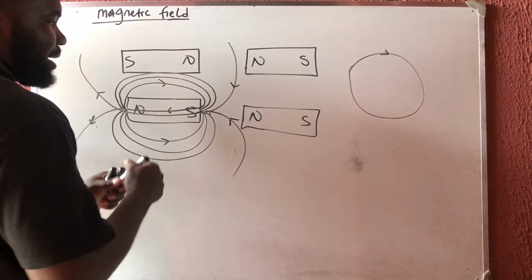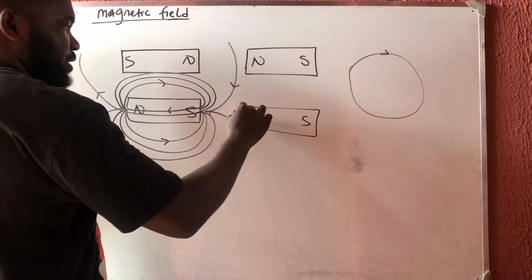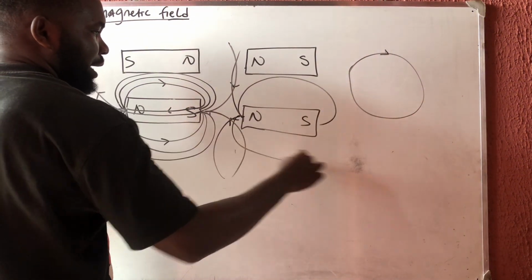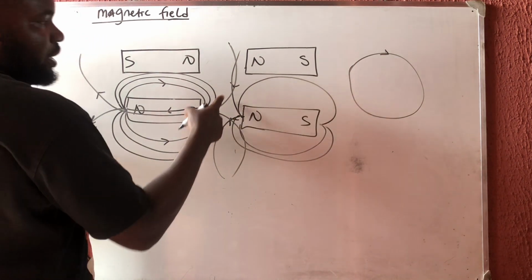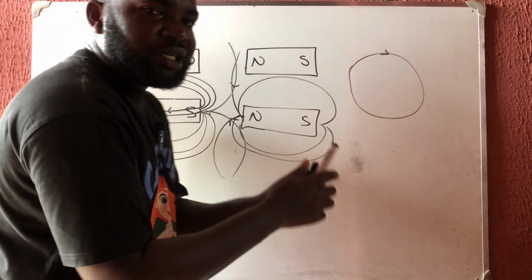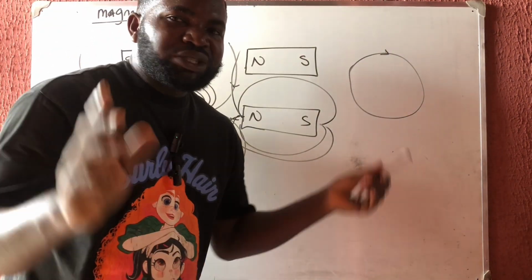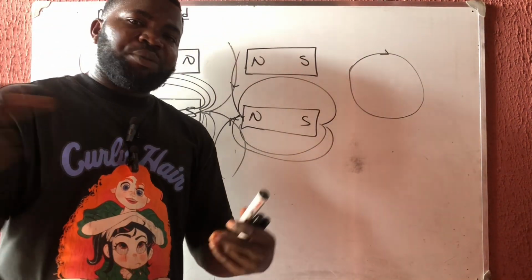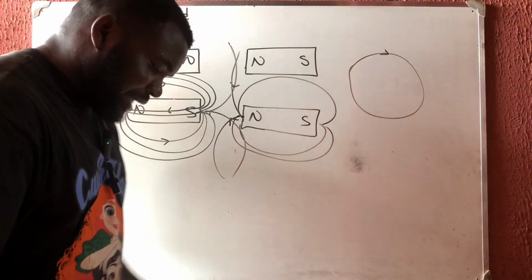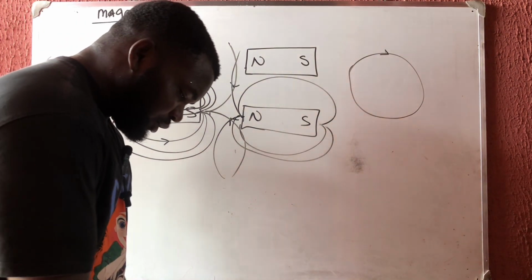Even if you bring another magnetic field close here, and this one is going this way, and this one is going this way, like I told you before, they do not intersect. If they get to the point where they will meet, they will change direction and follow the same direction. They don't intersect. Okay, that is one thing you need to know.